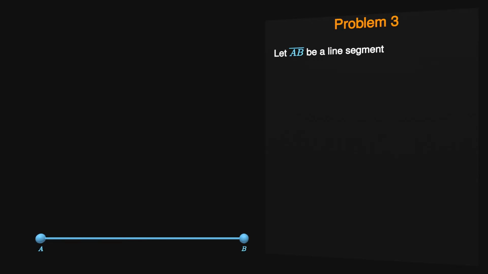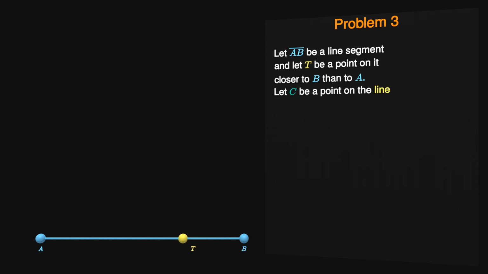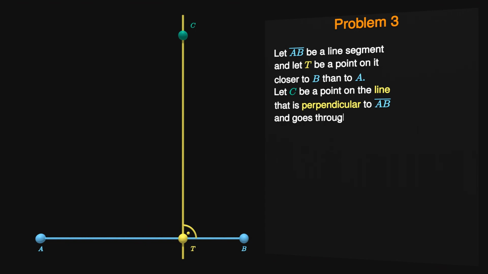Here's the problem. Let AB be a line segment and let T be a point on it that is closer to B than to A. Let C be a point on the line that is perpendicular to AB and that goes through T.